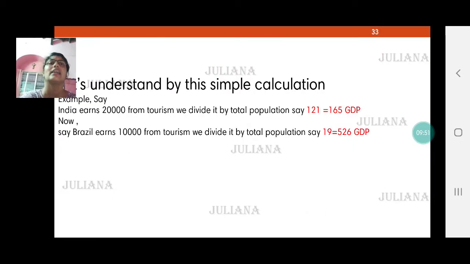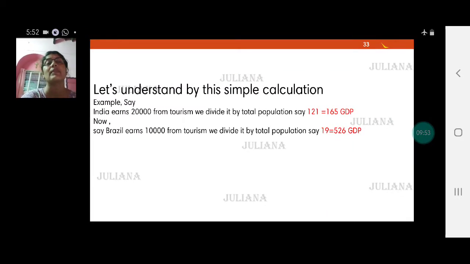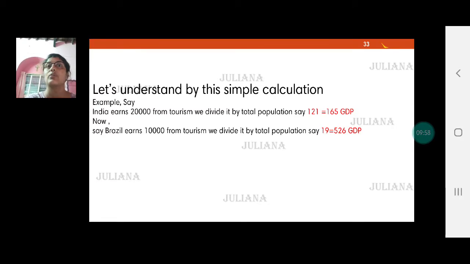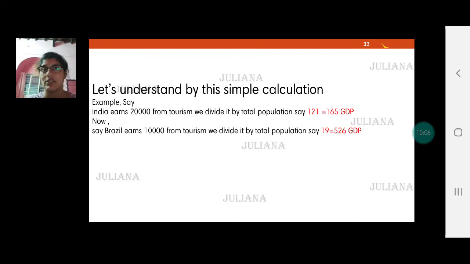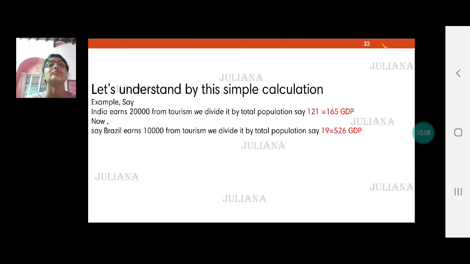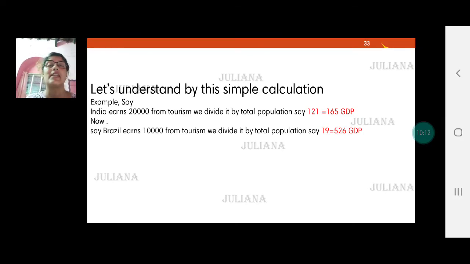Let's understand with a small calculation here. Say India earns 20,000 from tourism. Contribution towards GDP is 20,000 divided by the total population of 121 crore, so it comes to 165 rupees as contribution to GDP. Now say Brazil earns 10,000 rupees from tourism.